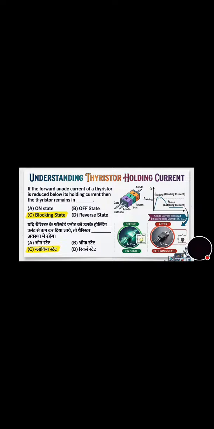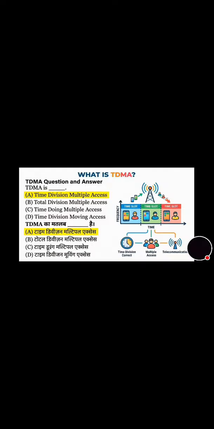Now we will move towards the next question. That's on the screen. You can see if the forward anode current of a thyristor is reduced below its holding current, then the thyristor remains in what? And the correct answer is option C, that is blocking state. Now we will move towards the next question. That's on the screen. TDMA is its full form, and its correct answer is option A, that is time division multiple access. Here the full form of TDMA is asked.